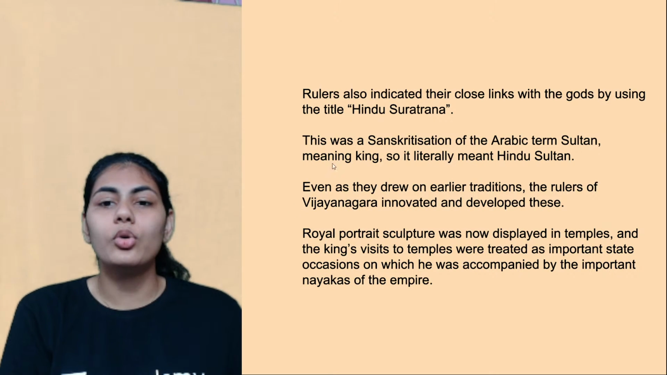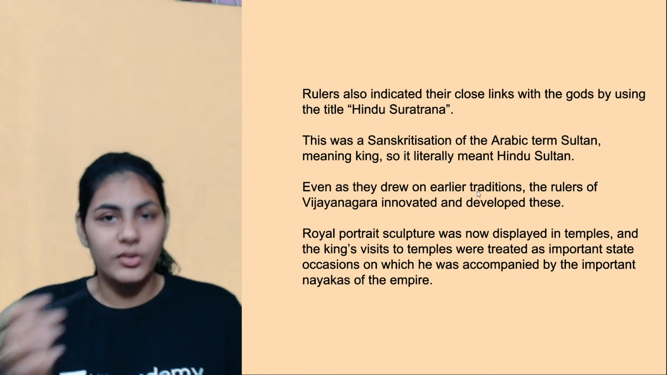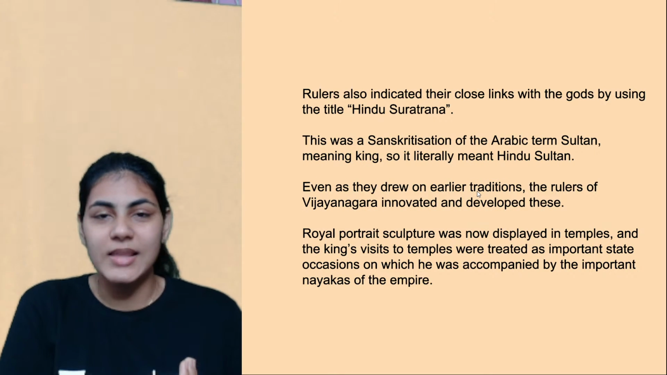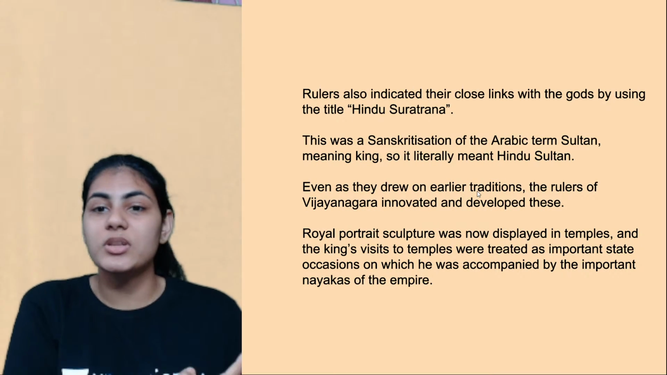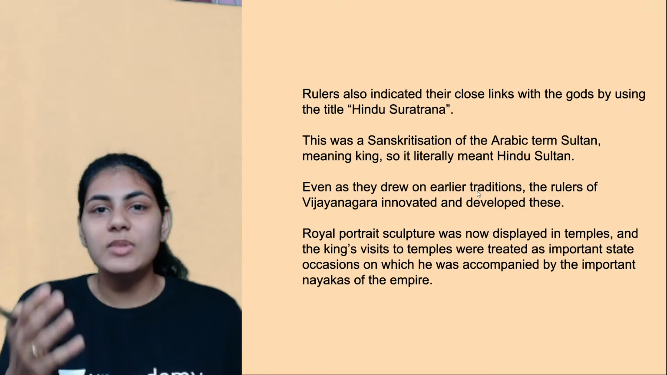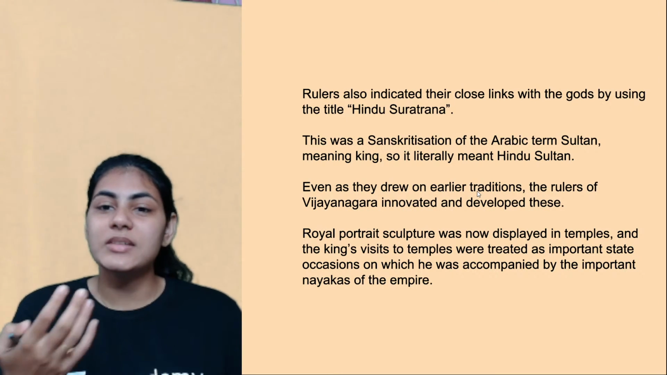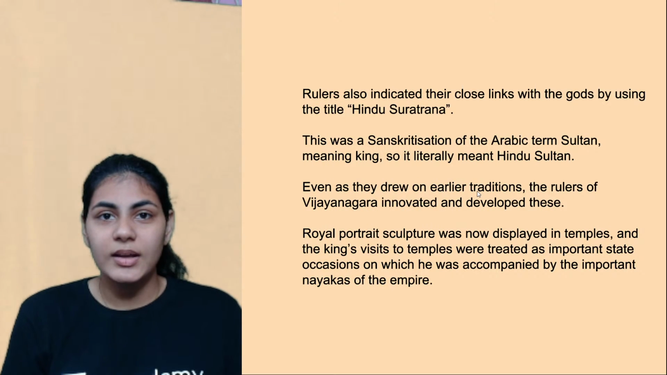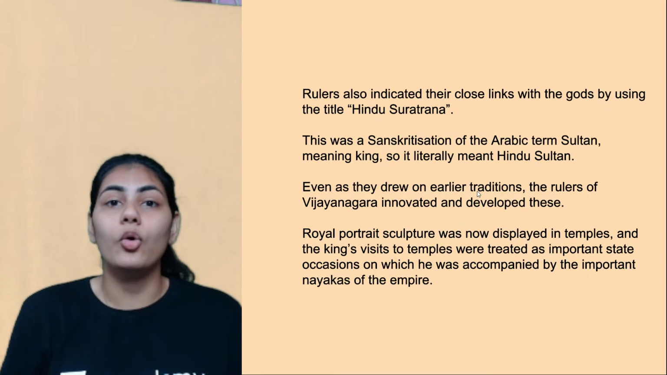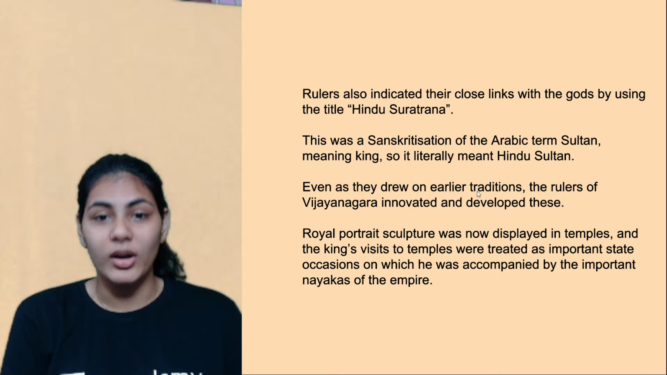And even as they drew on earlier traditions, the rulers of Vijayanagara innovated and developed these. On one side, they are drawing upon all these Islamic traditions, using terms like Sultan, Suratrana, which are from Islamic traditions, right? That doesn't mean they're solely depending on that. They're also innovating and developing certain other new features which they are branding as their own, right? So that is what they're doing.